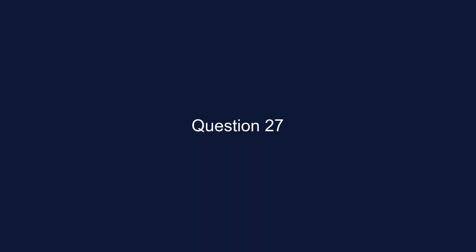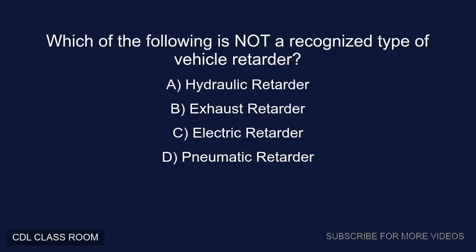Question 27. Which of the following is not a recognized type of vehicle retarder? A. Hydraulic retarder. B. Exhaust retarder. C. Electric retarder. D. Pneumatic retarder. Correct answer, D. Pneumatic retarder.